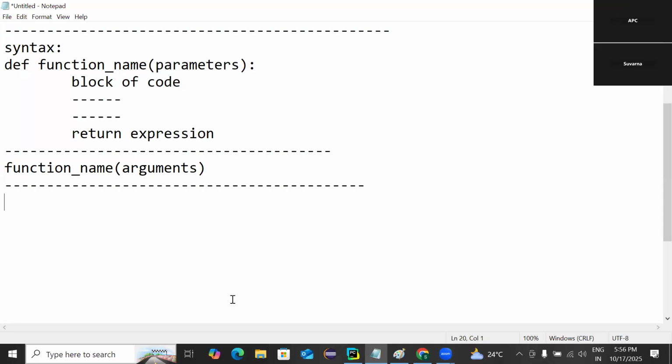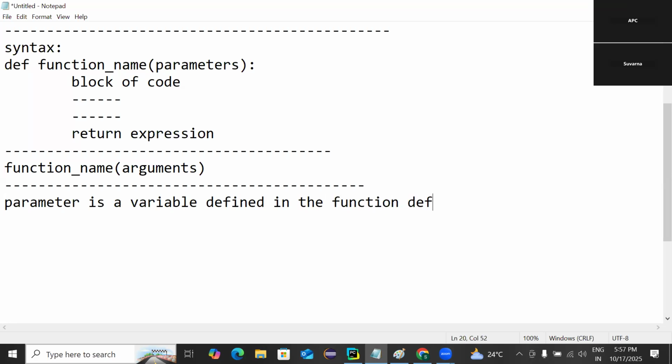Arguments. Okay, so let me write it. What is a parameter? A parameter is a variable defined in the function definition.